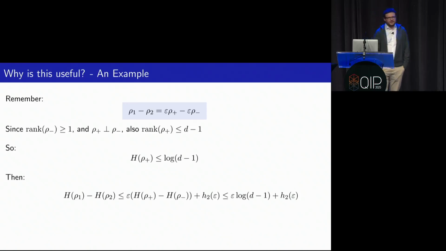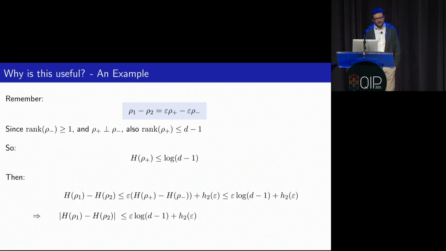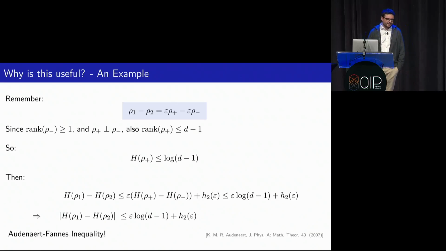Now, if you look at the right-hand side, you realize if you switch rho 1 and rho 2, then this doesn't change. So you can get the same inequality with an absolute value on the left-hand side. And this is exactly the Audenaert-Fannes inequality, so this tight continuity bound just for the von Neumann entropy, and I would call this a non-trivial result. So it's kind of nice that it follows almost immediately from a new entropy inequality.